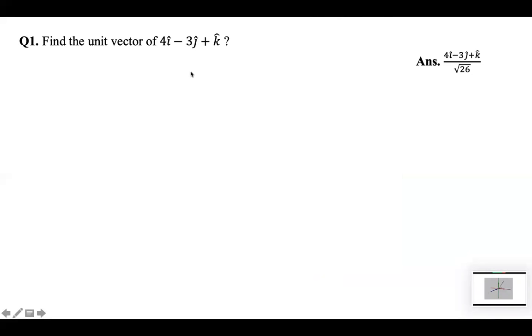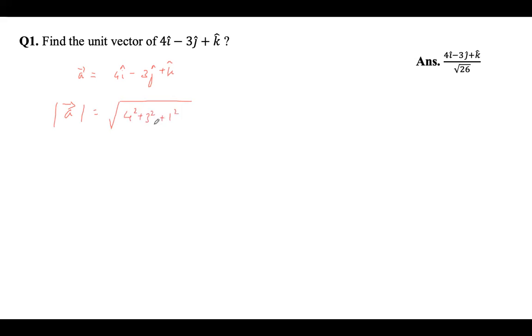Now let's say you have to find the unit vector of 4i minus 3j plus k. Let's say our vector A is equal to 4i minus 3j plus k. The magnitude of vector A is root under 4 square plus 3 square plus 1 square, which is root under 16 plus 9 plus 1, which is root 26.